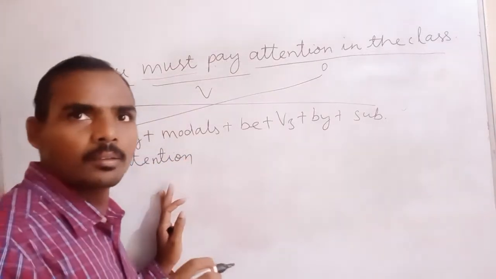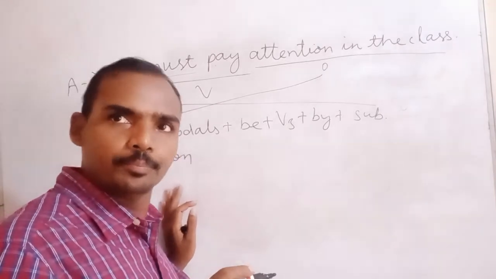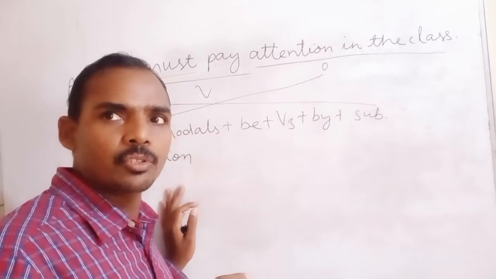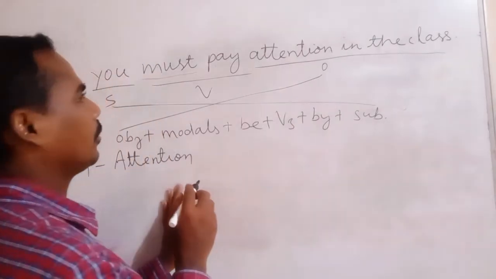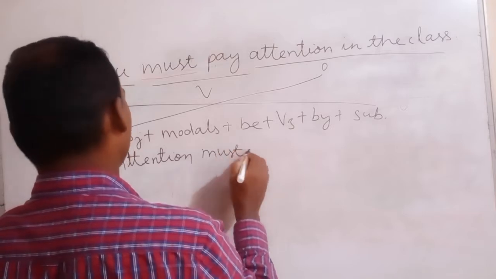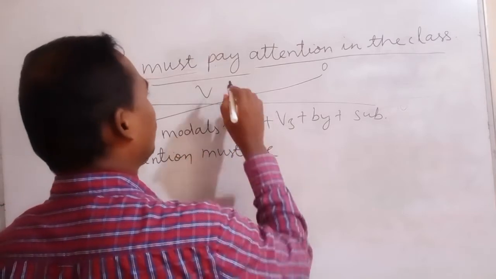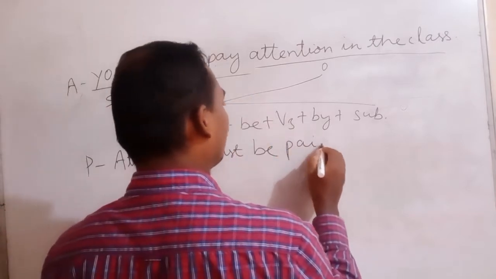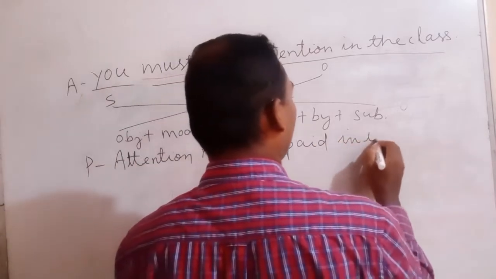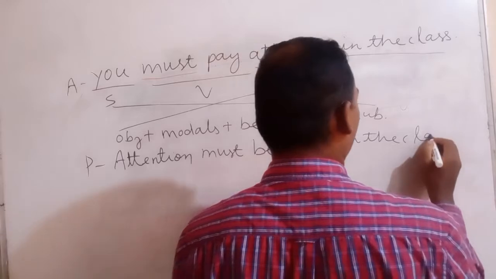You can write here: attention must be paid. Clear? Attention must be paid. The third form is paid. Attention must be paid in the class.